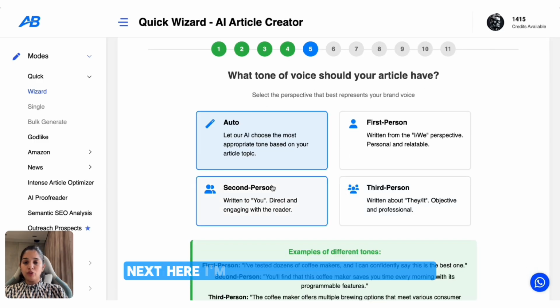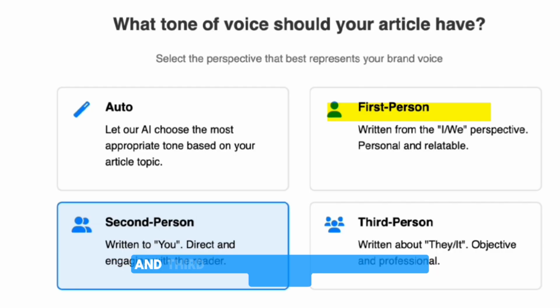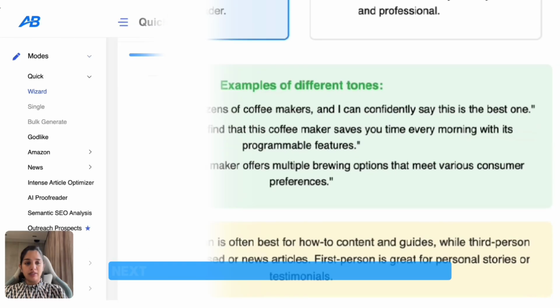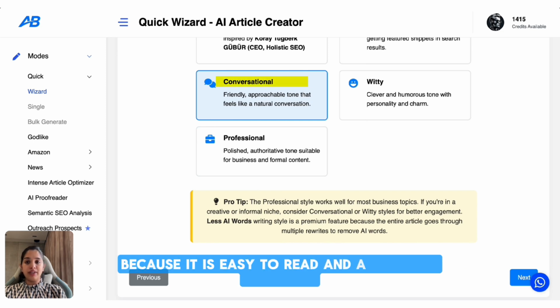Next, here I'm going to pick second person. So the blog speaks directly to the reader. First person is more like a personal story and third person is more neutral and formal. Next, here I'm going to pick conversational because it is an easy to read and friendly approach.